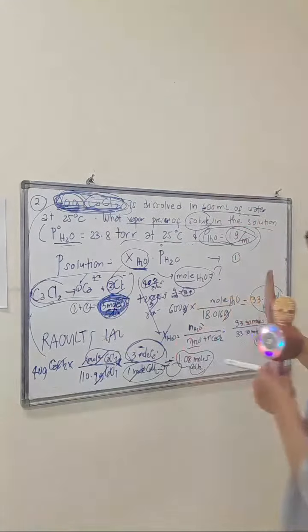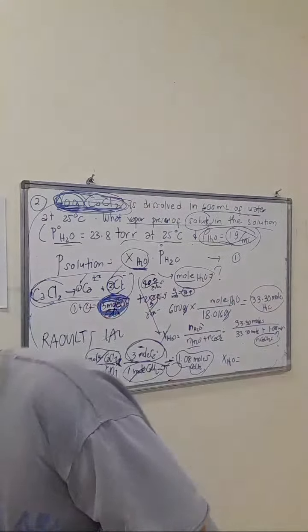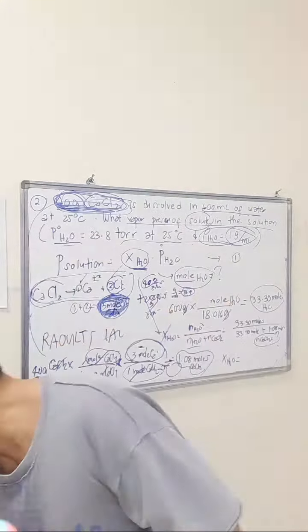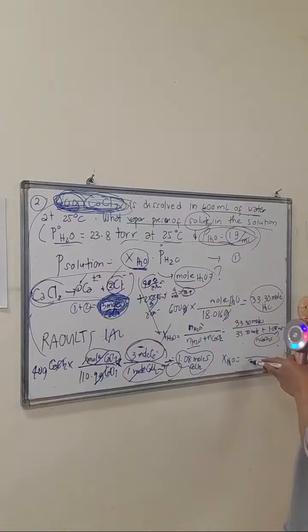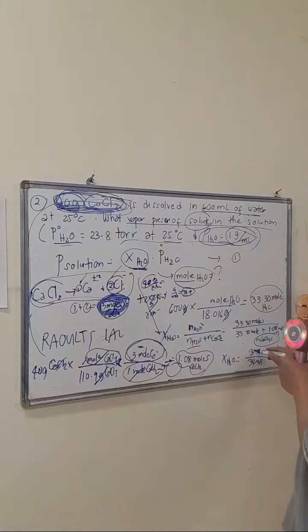Okay, it will be vague kasi if you will not try to follow this. Okay, so we have the 1.08. So put that here. Plus 1.08 moles of calcium chloride. Now determine the mole fraction of solvent na talaga siya. Okay, you get the point mga palangga? I will tell you something also, the tricky part later. So 1.08 plus 33.30 is 34.38. Okay, and we have also 33.30 divided by this one.